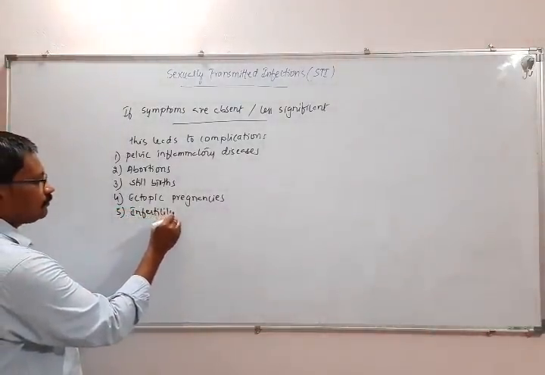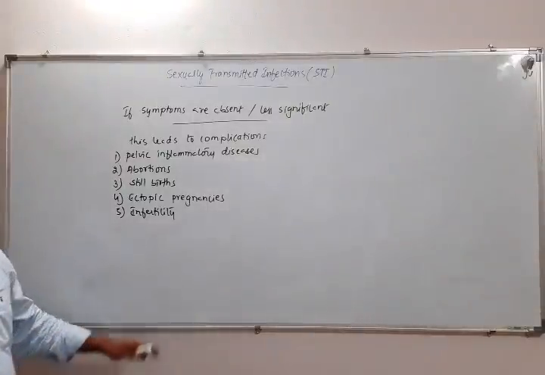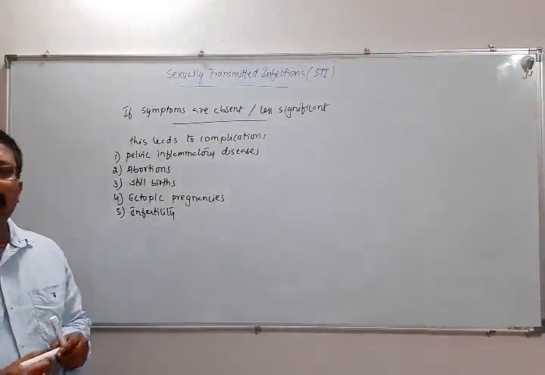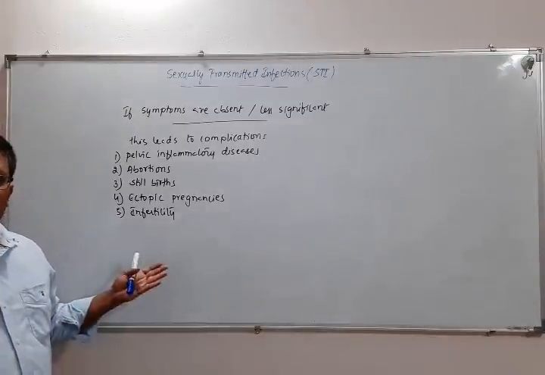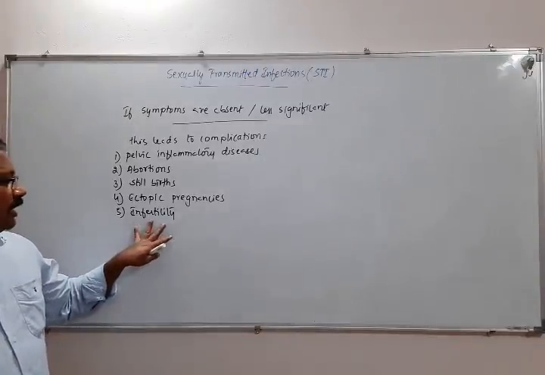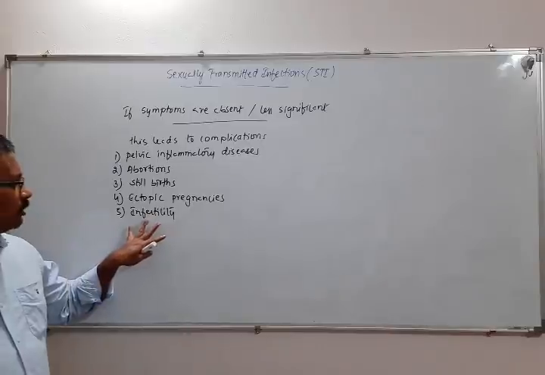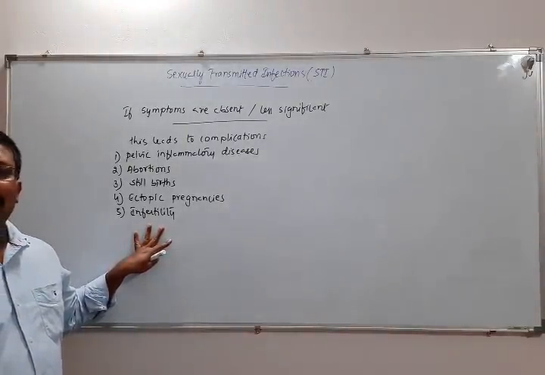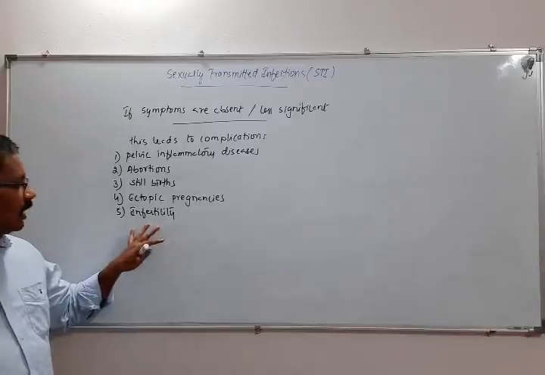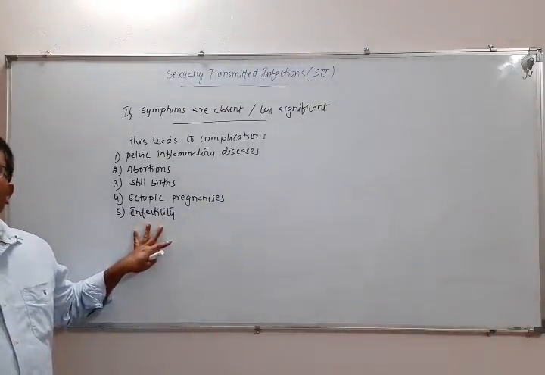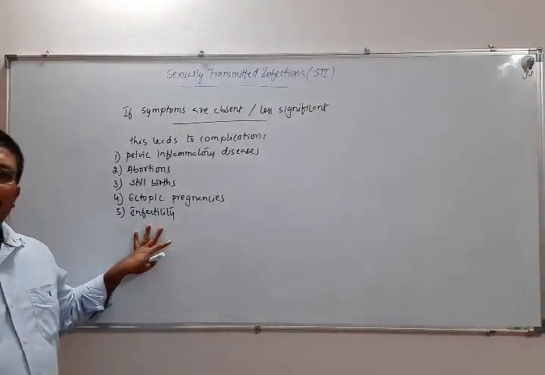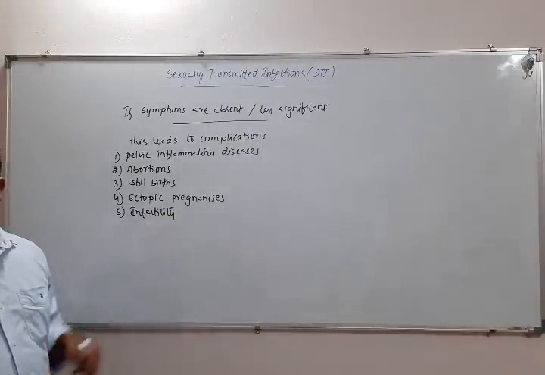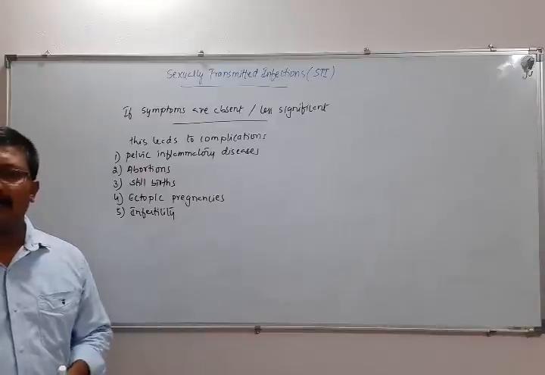Then it can also result in infertility. Infertility is a condition where a woman is unable to conceive. We'll talk about this infertility, of course, in detail at the end of this chapter: what are the causes of infertility, and how to rectify or overcome these infertility problems in case of male as well as female.